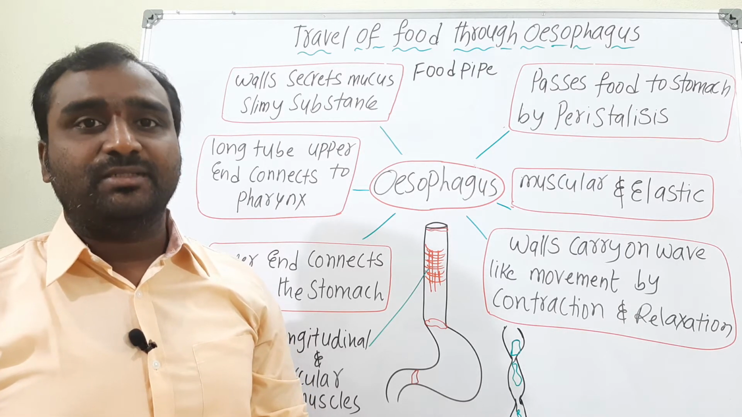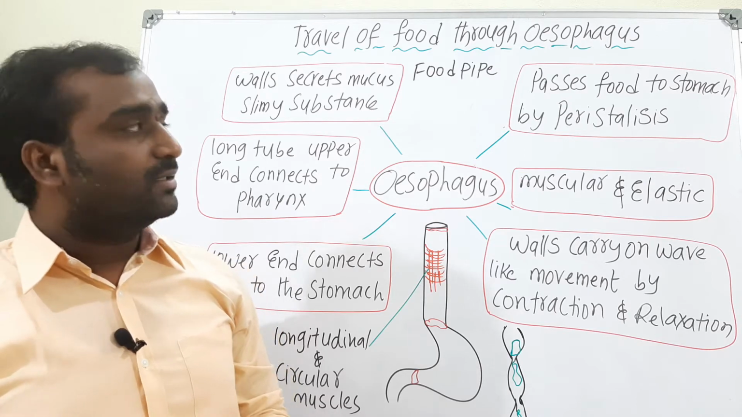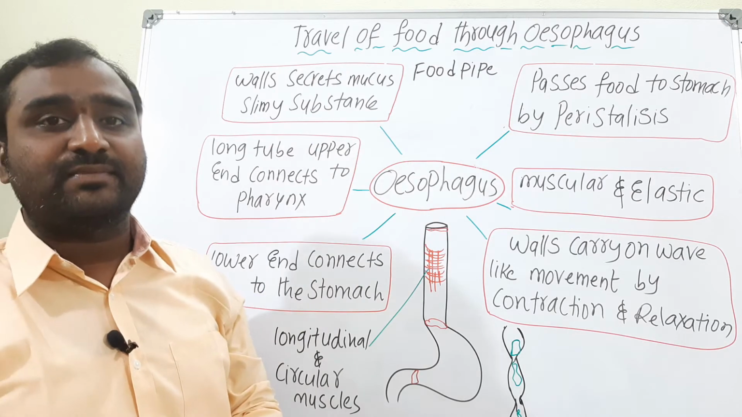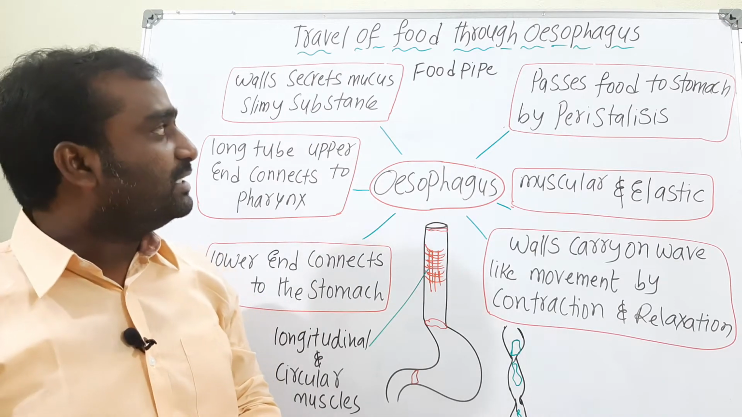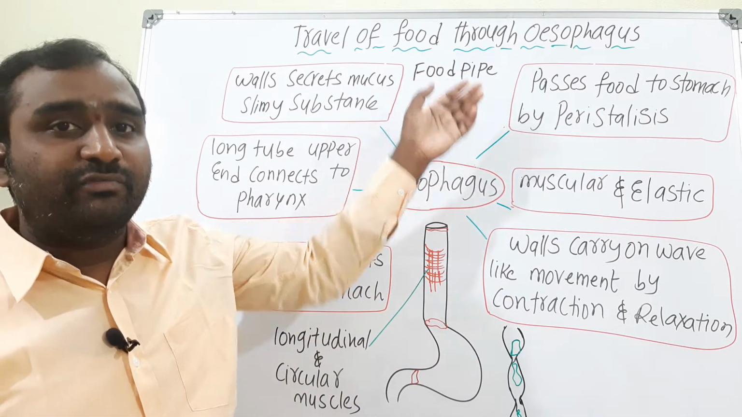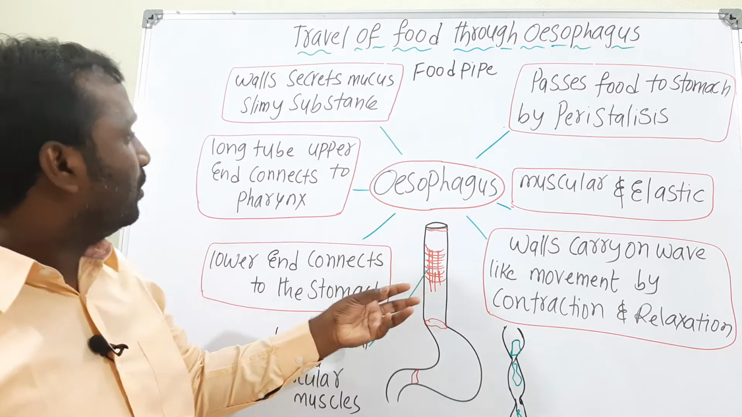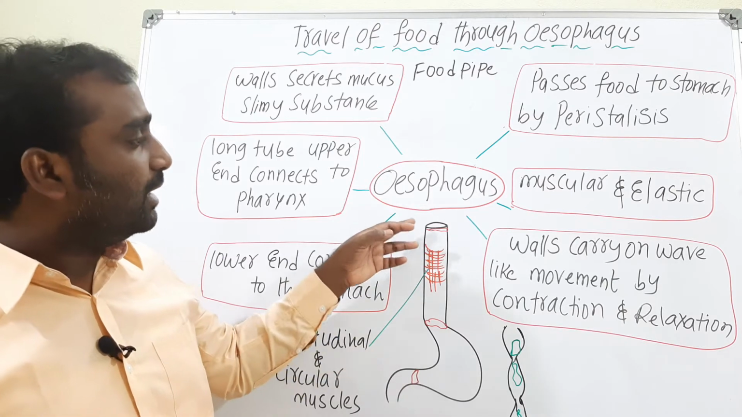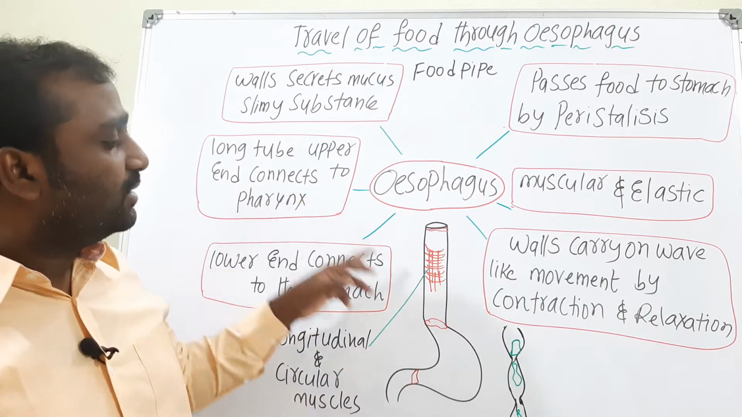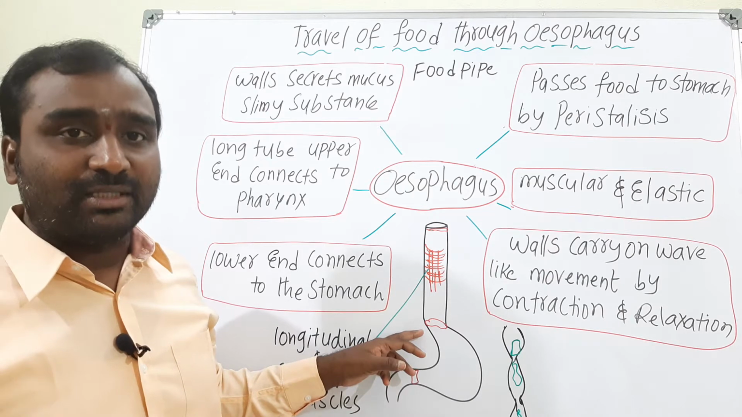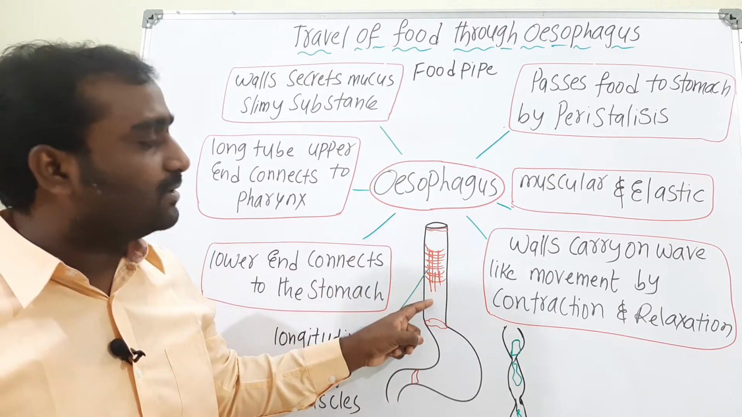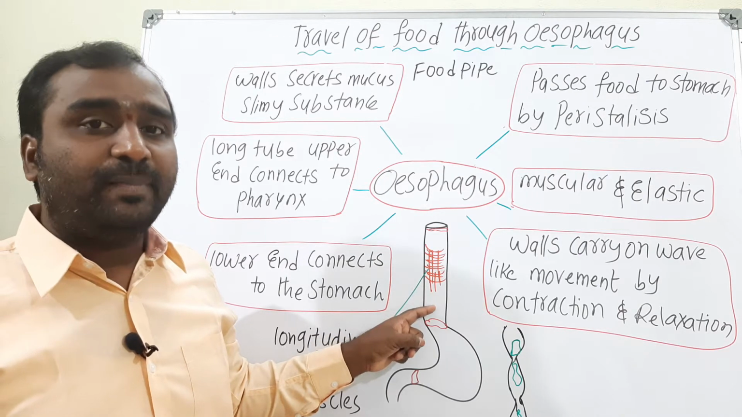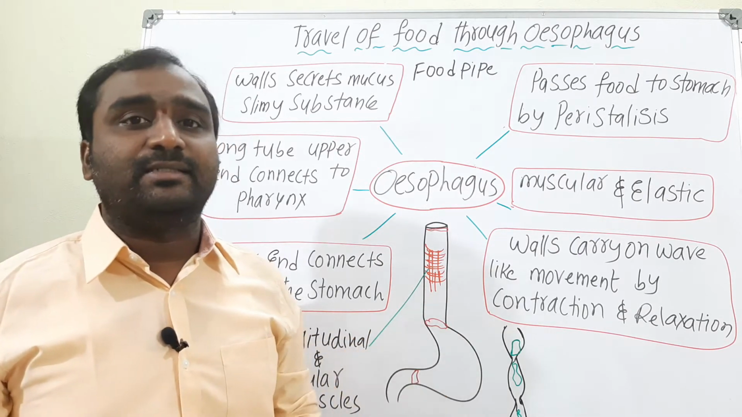In the previous session, we discussed the mouth, the munching machine, and the passage of food. Next, how does food travel through the esophagus? First of all, what is the esophagus? The esophagus is nothing but the food pipe. It is a long tubular structure whose upper region connects to the pharynx and whose lower region connects to the stomach. So this entire tube is known as the food pipe, or the esophagus.